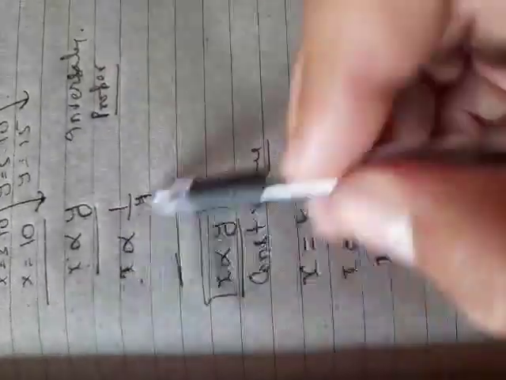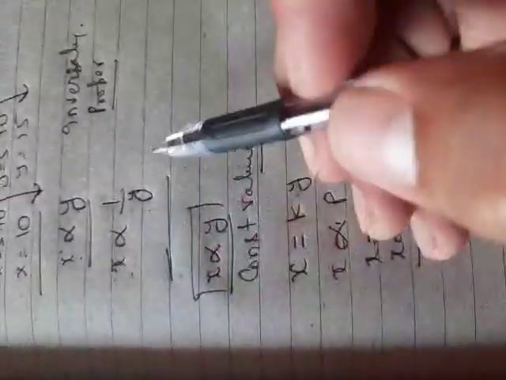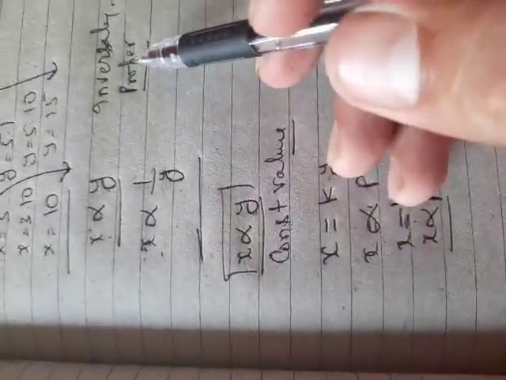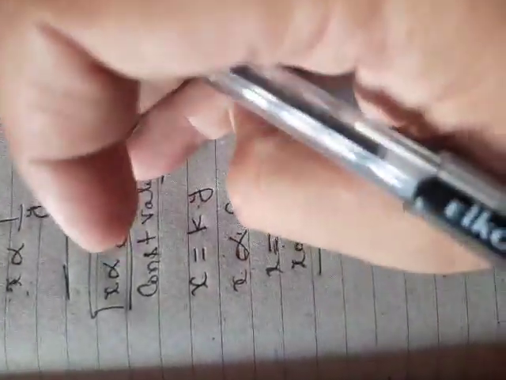If it has an opposite connection with the other variable, we say both are indirectly, meaning inversely, proportional. Okay or not? So you have to keep these three things in mind: number one acceleration, number two momentum, and number three proportionality.